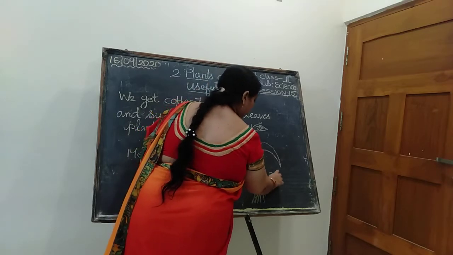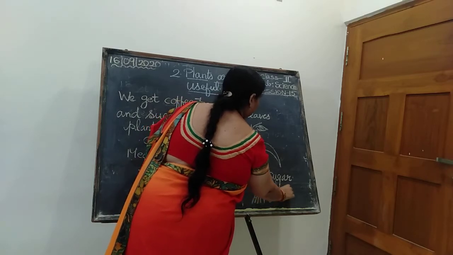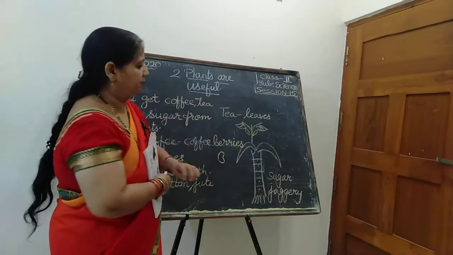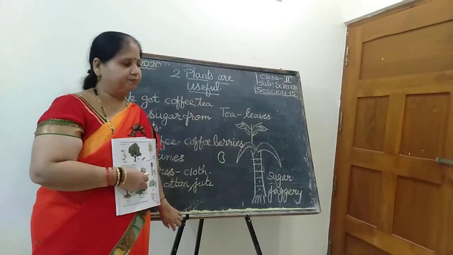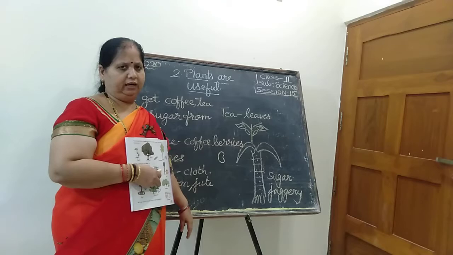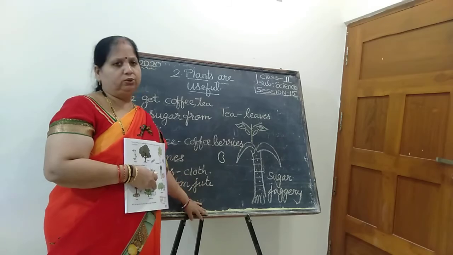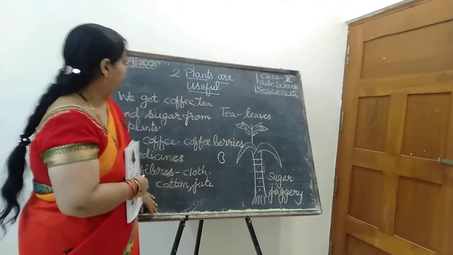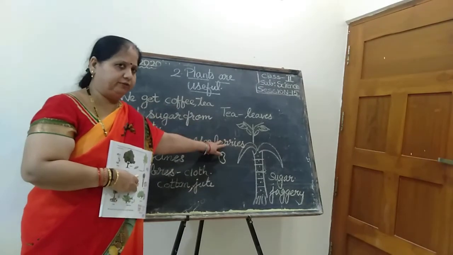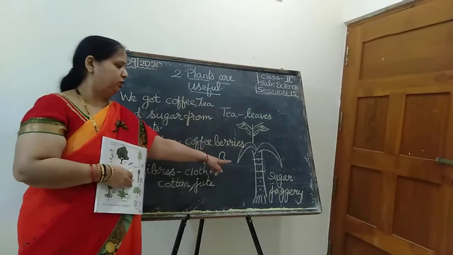Not only sugar, jaggery too, bellamu. It is also prepared from sugarcane. They prepare the sugar and jaggery. From where do we get sugar? From sugarcane. Even jaggery is prepared from sugarcane. Is it clear? So what did we learn today? We get tea from tea leaves, coffee from coffee berries, and sugar from sugarcane.